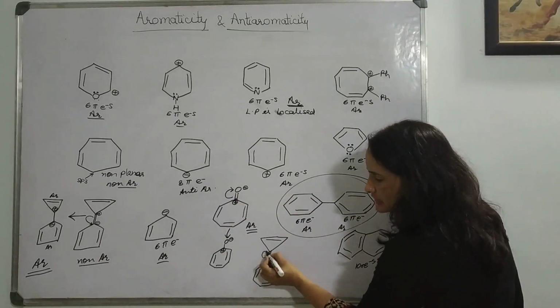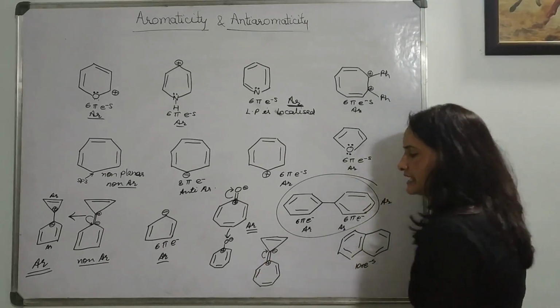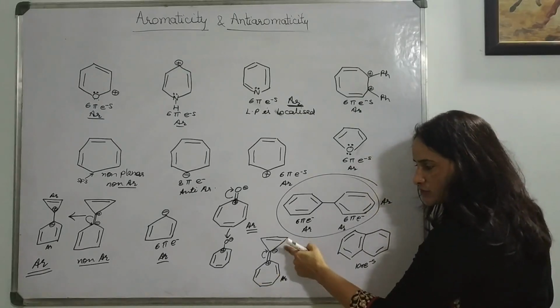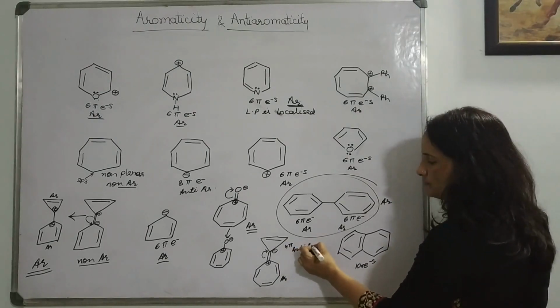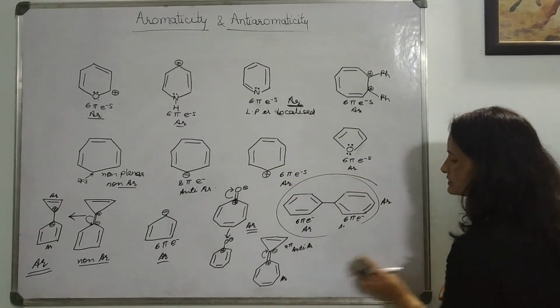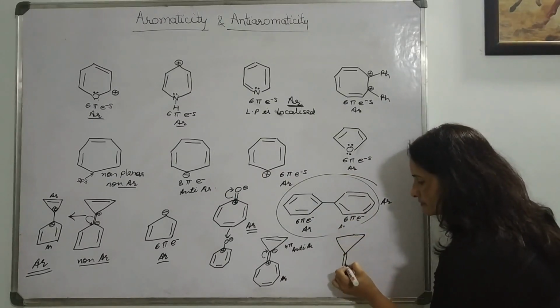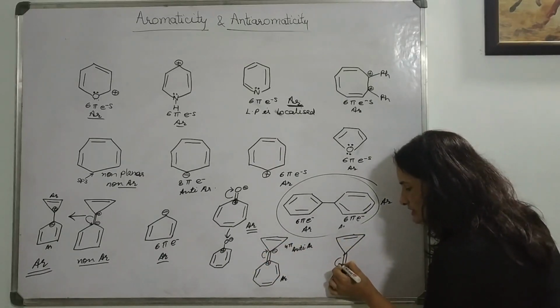If we shift the pi electron upward, then the upper side is negative, the downside positive. That means in this situation your down ring, with 6 pi electrons it would be aromatic, but with 4 pi electrons it will become anti-aromatic. That means it will not do. Now check by shifting downward also. Okay, I'll write it separately here also. Let's suppose we have already checked by shifting upward. Now let's suppose we are shifting downward.